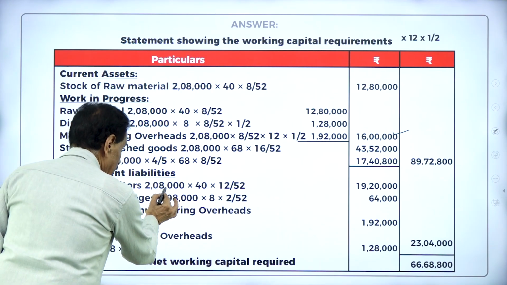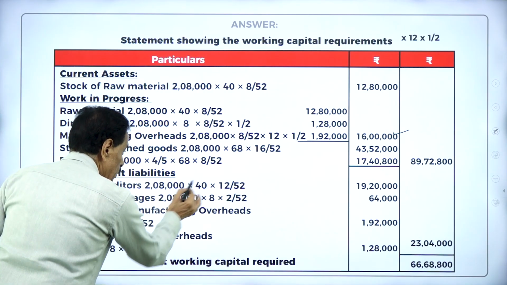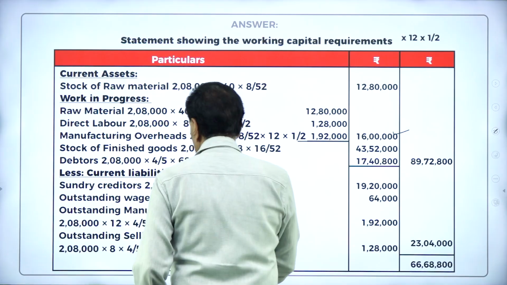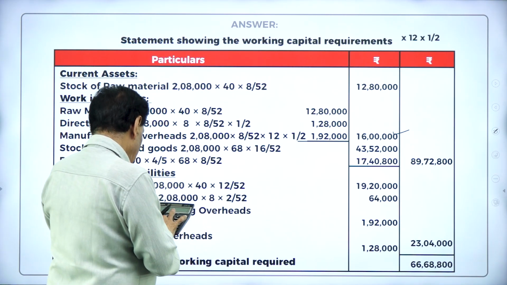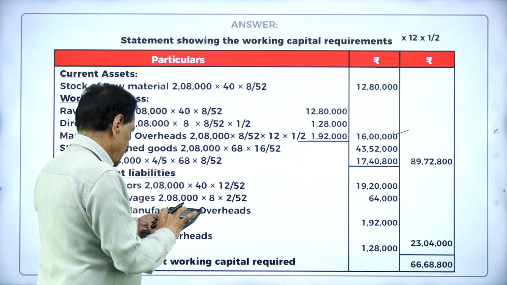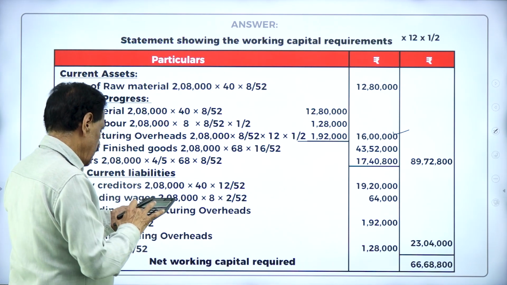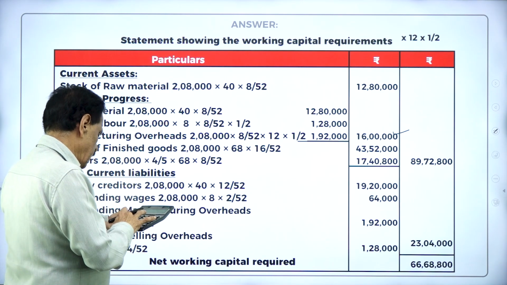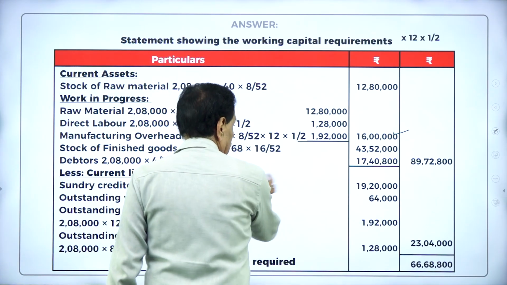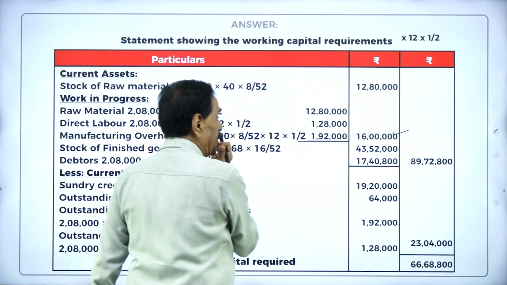This is 2,08,000 divided by 52 into 12 into 40. So it works out creditor 2,08,000 into 40 into 12 divided by 52, 19 lakh 20,000. So debtor is 17 lakh 40,000 totally.